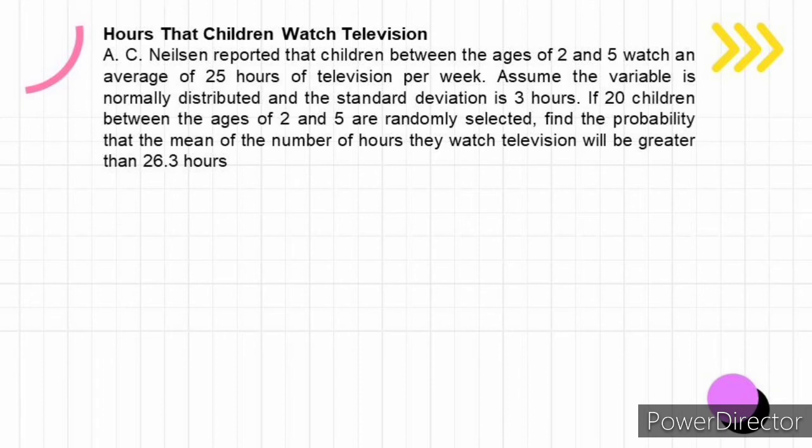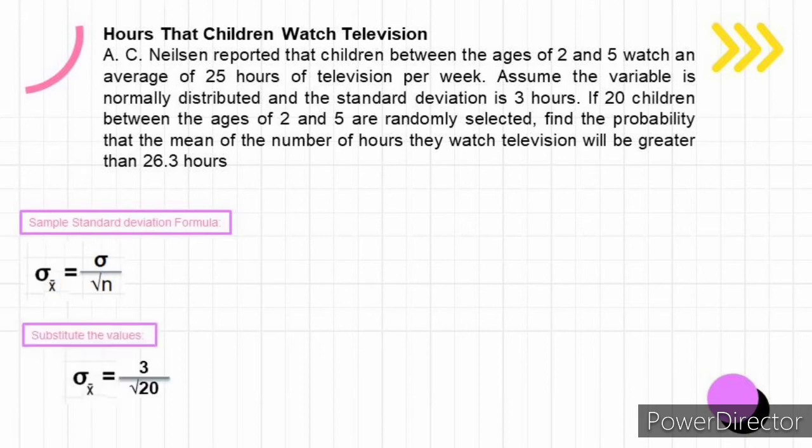If 20 children between the ages of 2 and 5 are randomly selected, find the probability that the mean of the number of hours they watch television will be greater than 26.3 hours. First, let us solve for the sample standard deviation. So to solve the sample standard deviation, let us use this formula.